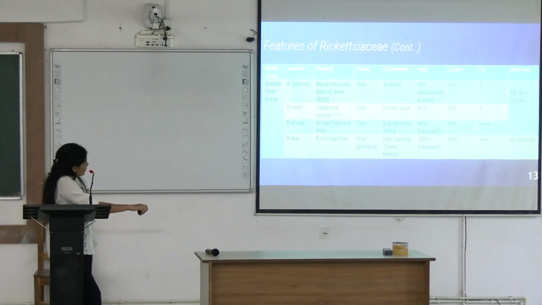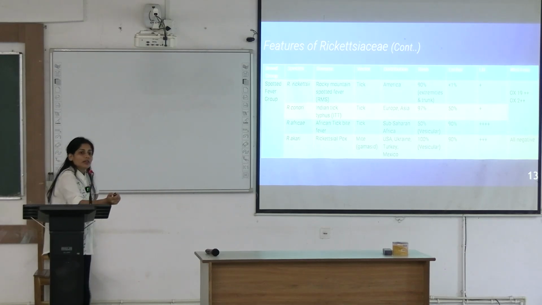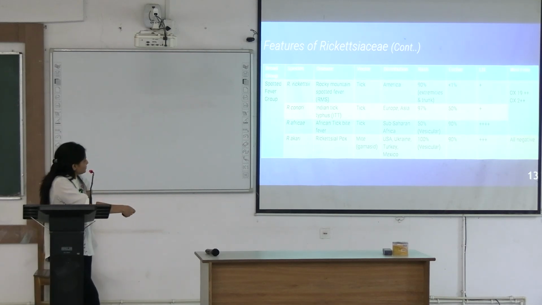Okay. Can you see here Rickettsia conorii causes Indian tick typhus, Rickettsia africae causes African tick bite fever, Rickettsia akari causes rickettsial pox. Everywhere you can see the lymph nodes, the characteristic eschar where these vectors bite, you will see this necrotic vesicular necrosis, that is eschar. And I told you in the beginning, fever, rash and headache is common for all rickettsial diseases, okay. Except in Rickettsia akari, there will be no reaction in Weil-Felix reaction.